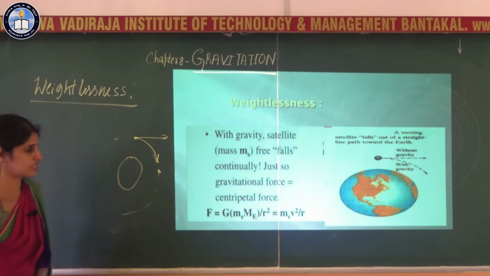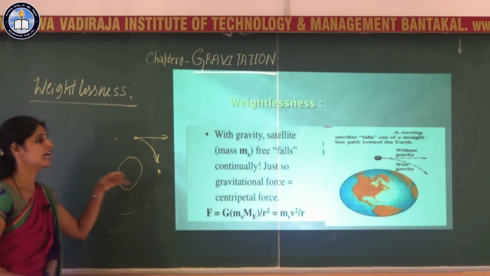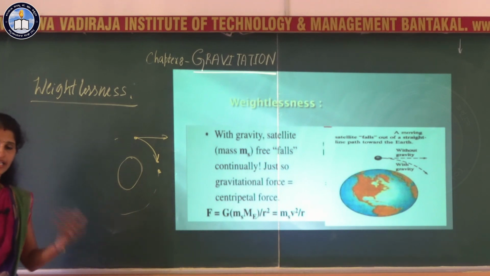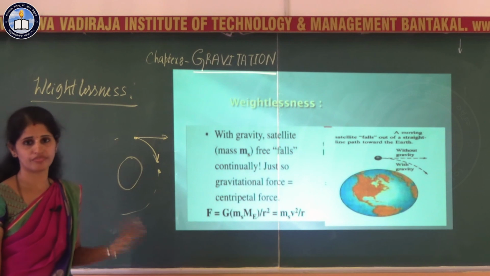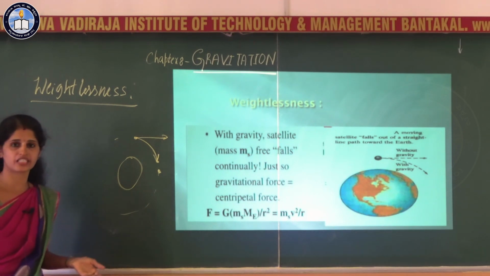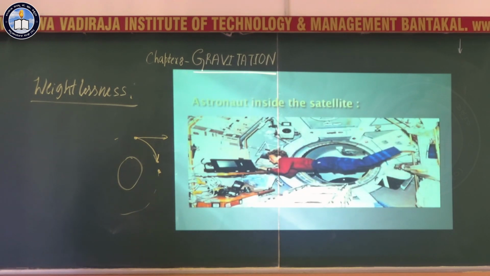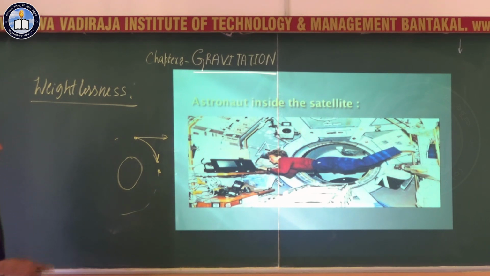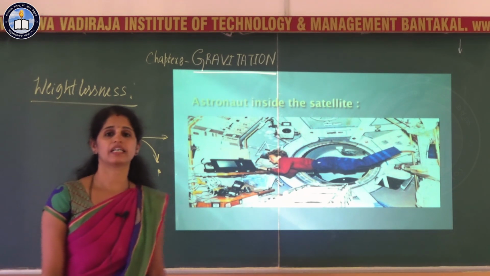Because of this, the satellite itself is a freely falling body, and the person inside the satellite is also like a freely falling object. Because of this, they feel weightlessness inside the satellite or the spaceship. You can see in the next slide how the astronaut inside the satellite just floats in the spaceship. With this, I will conclude this session.